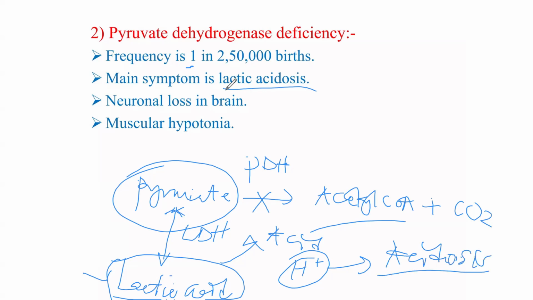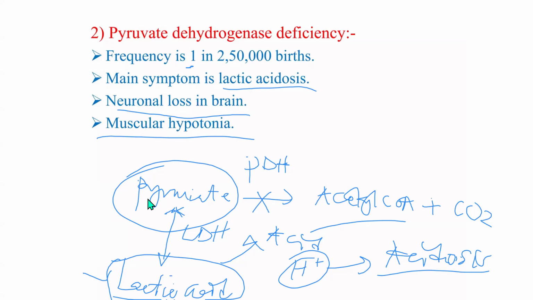That is lactic acidosis. It also causes neuronal loss in the brain, and there is also muscular hypotonia. These are the major incidents that happen, as well as the symptoms of pyruvate dehydrogenase deficiency.